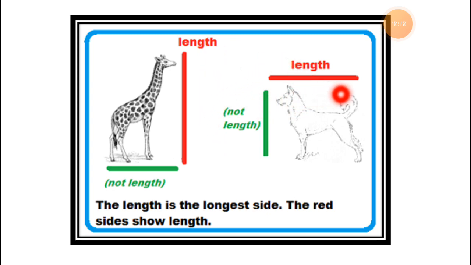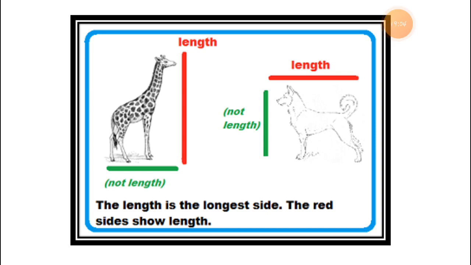Here you also have to go with the length of the dog in the sleeping position. The length is the longest side. Which one is the longest side? This one is a short one and this one is a long one. So from both, the longest side is the standing one. Here the standing position is not the longest one, and here the sleeping position is the longest one, right? So the length is the longest side. The red side shows the length. Here is the red line you can see. This one is the longest side. I hope you understood from this picture very well.